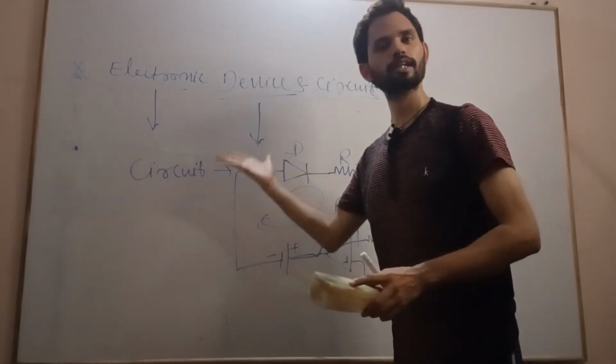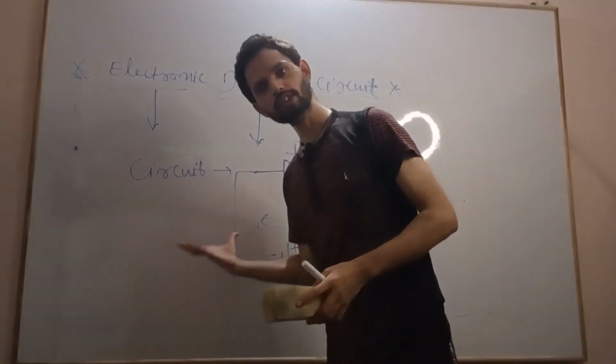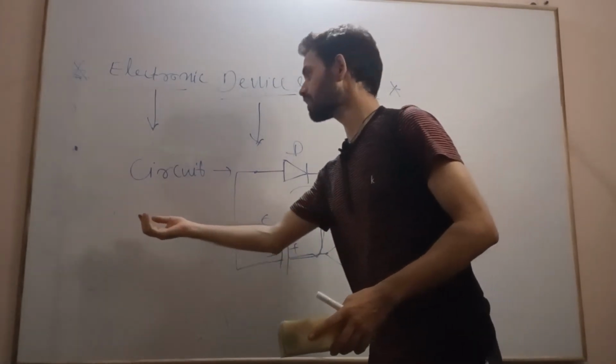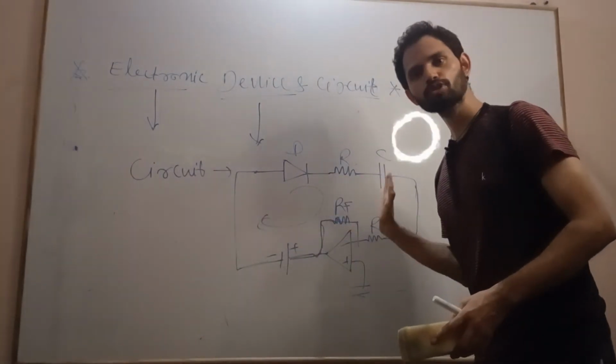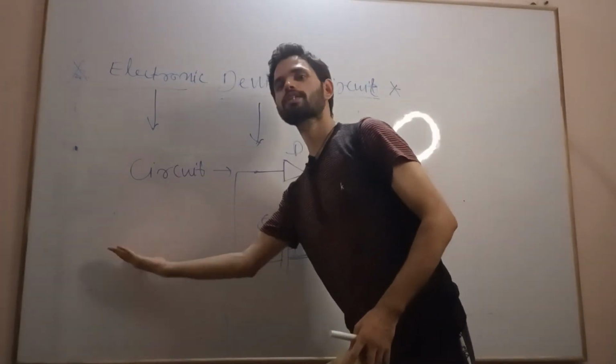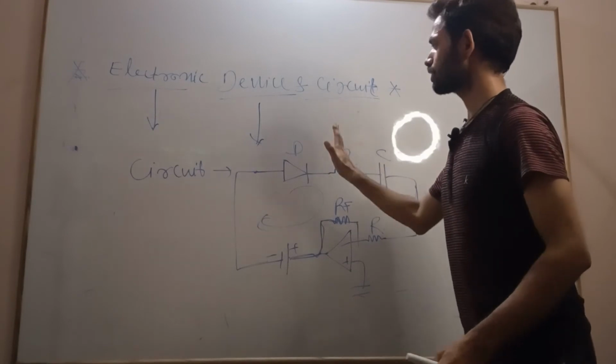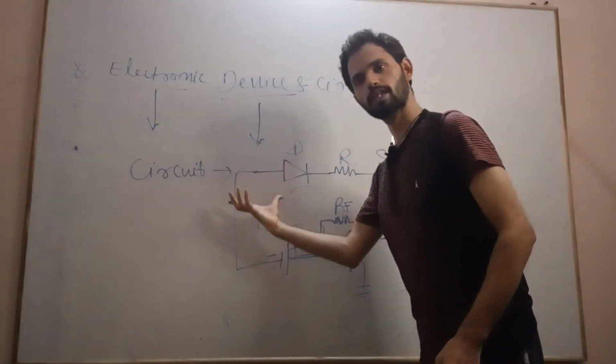Then what is a device? A device is something, like a system, which takes some input and generates some output as per our requirement by processing the signal. So this is known as a device.